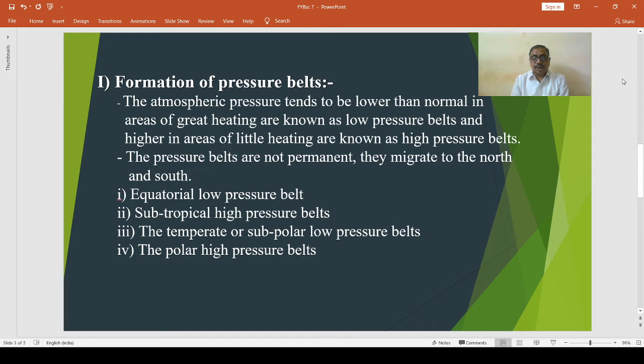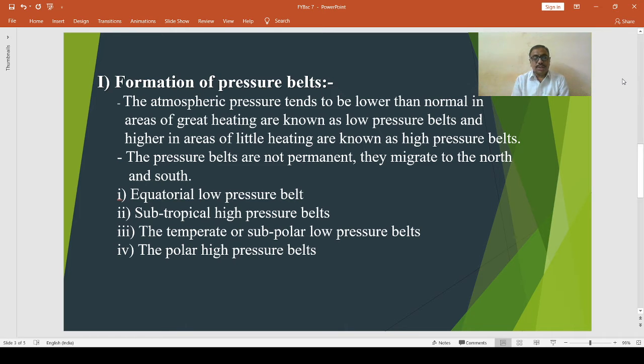It is the equatorial low pressure belt where there is intense heating throughout the year because the angle of the sun's rays is always more than 66 and 1/2 degree.